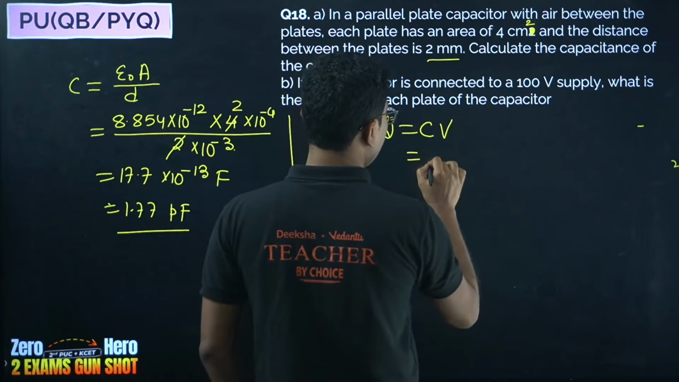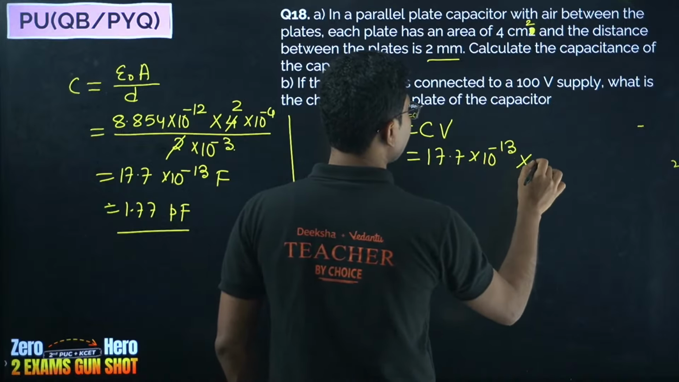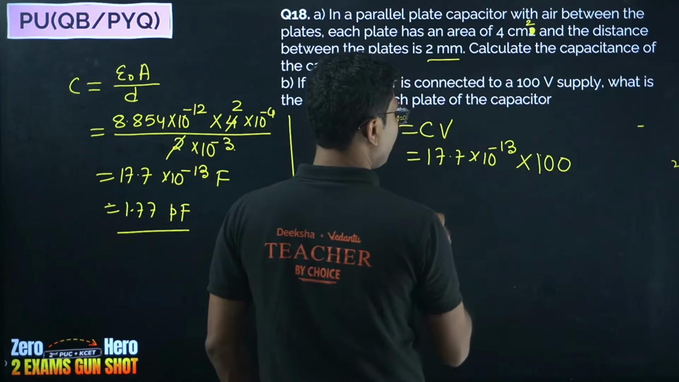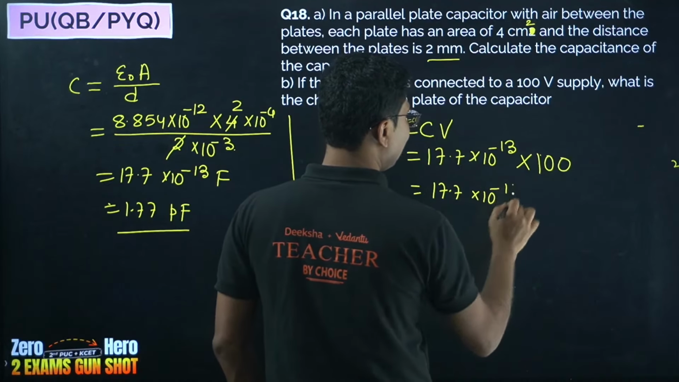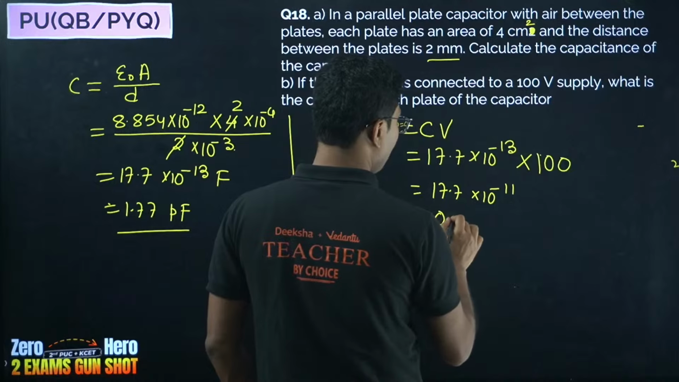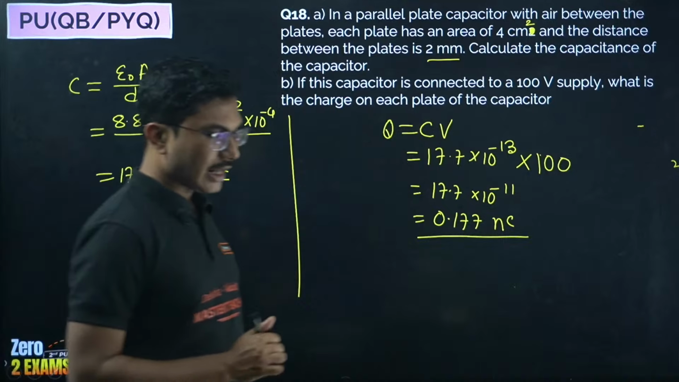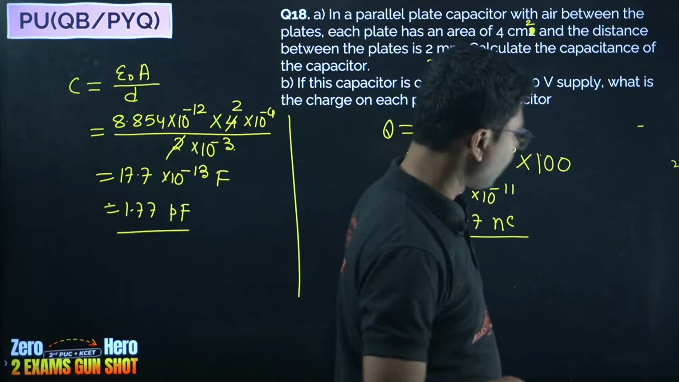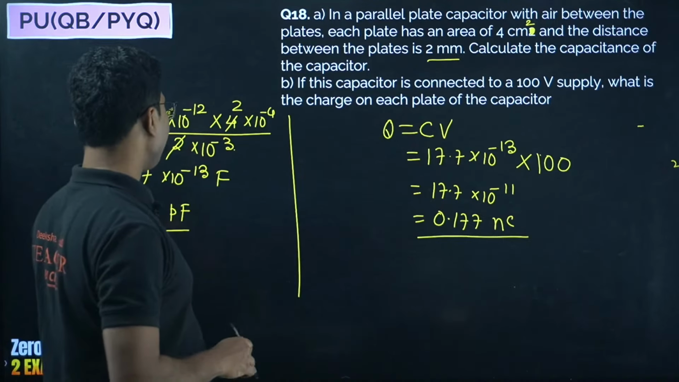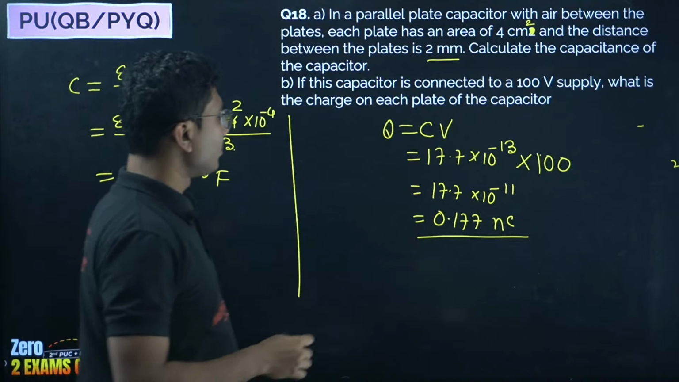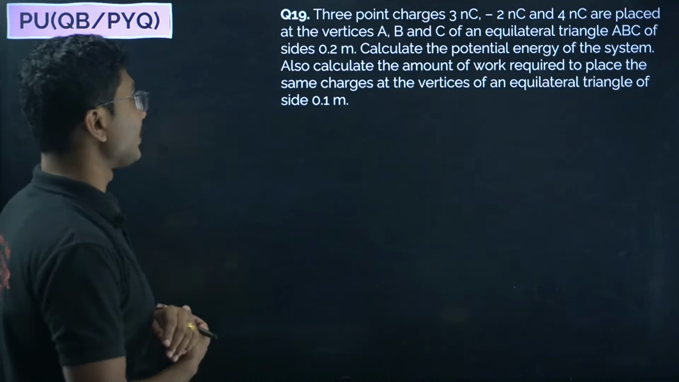C is 17.7 into 10 to the power of minus 13 into voltage is 100 volt. So it will be 17.7 into 10 to the power of minus 11, or 0.177 nanocoulomb. Yes, correct. Okay, check the calculation once if I have made any mistakes. I don't think so, but anyway, this kind of questions are common. We will solve more questions, this is not all.